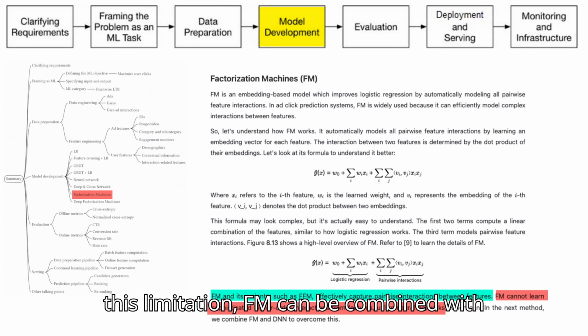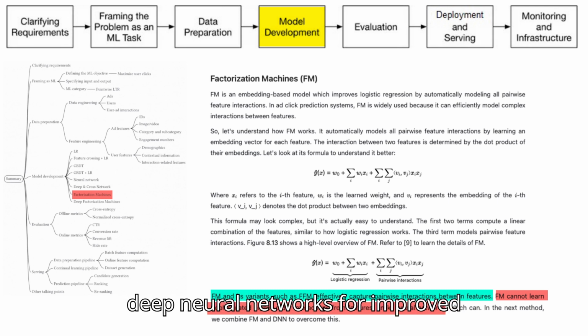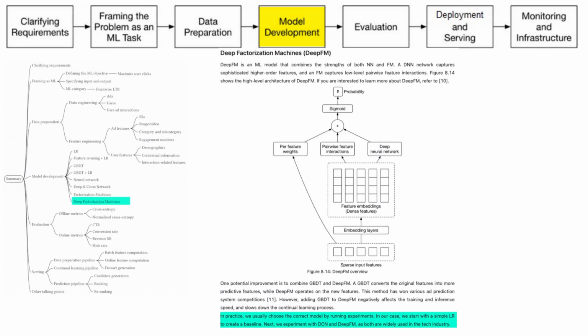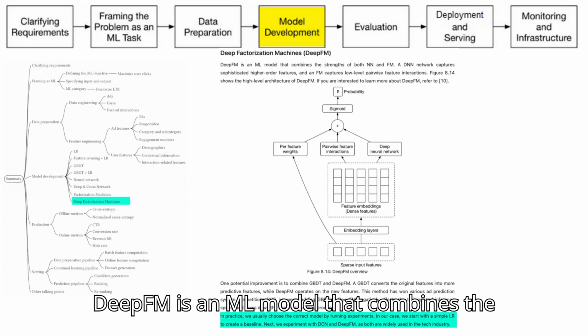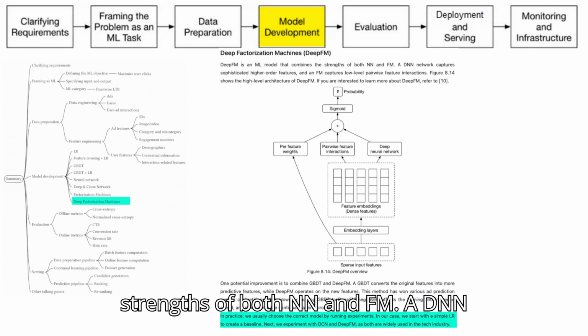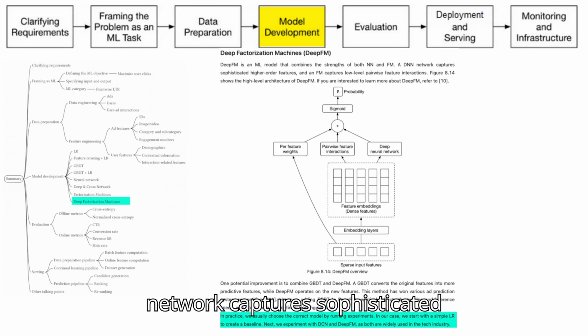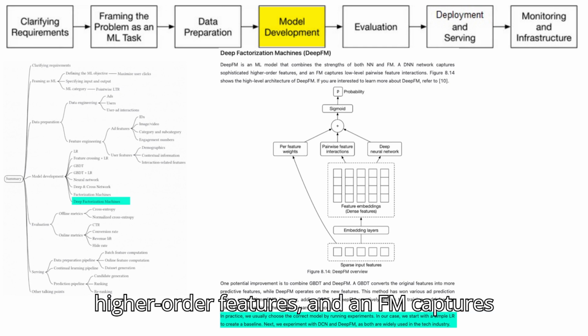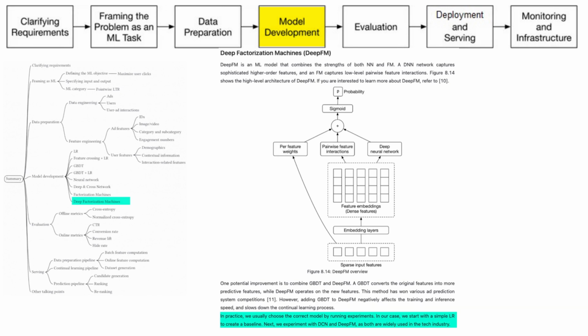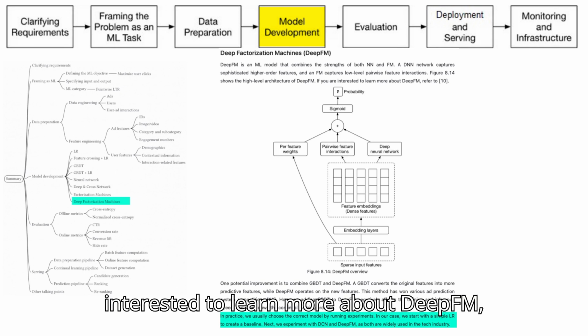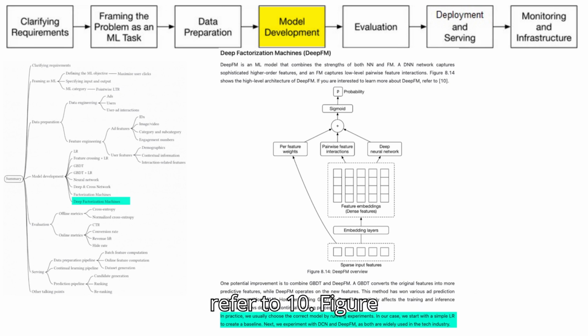To address this limitation, FM can be combined with deep neural networks, DNNs, for improved performance. Deep factorization machines, DeepFM. DeepFM is an ML model that combines the strengths of both NN and FM. A DNN captures sophisticated higher-order features, and an FM captures low-level pairwise feature interactions. Figure 8.14 shows the high-level architecture of DeepFM. If you are interested to learn more about DeepFM, refer to [10].